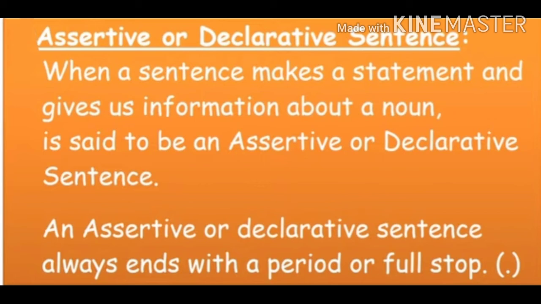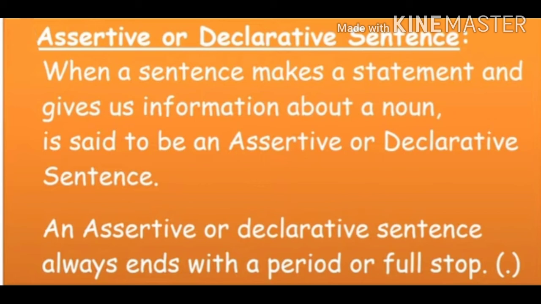Now students, previously I have told you that assertive sentences can be divided into two types. One is called an affirmative sentence, which conveys a positive idea, and second is the negative sentence that conveys a negative idea. Let's learn some special facts about assertive sentences.